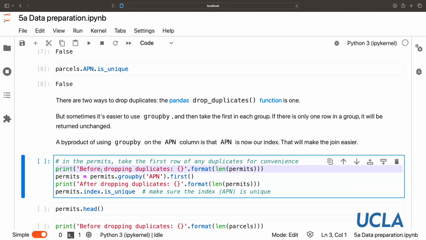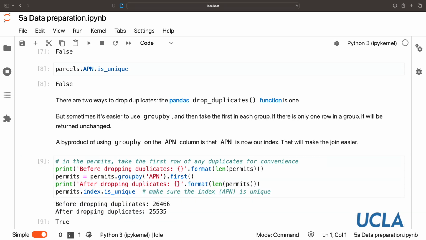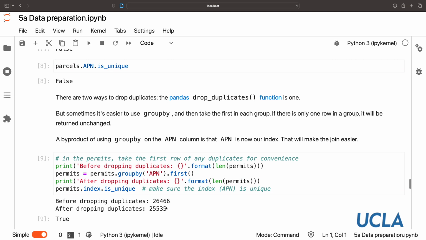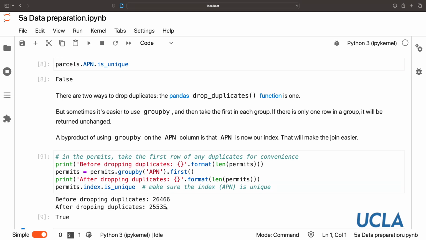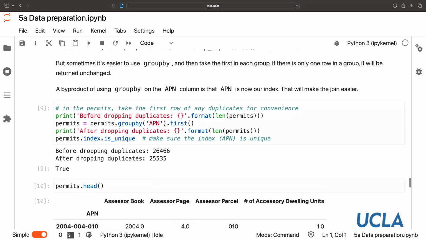So let's look and see how many we have before. Let's group by, and rather than a count or sum, we take the first. Let's look at the length afterwards, and then let's check that the index, which is now APN, is unique. So we drop about 1,000 permits from this data frame. We could do some aggregation, but let's keep it simple for now. And let's do the same for the parcels.